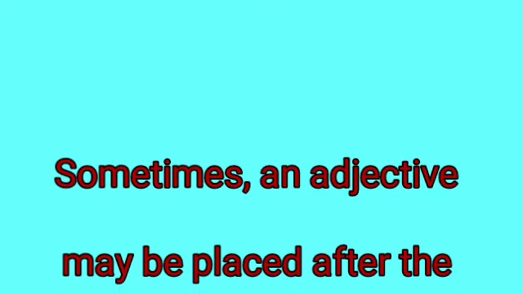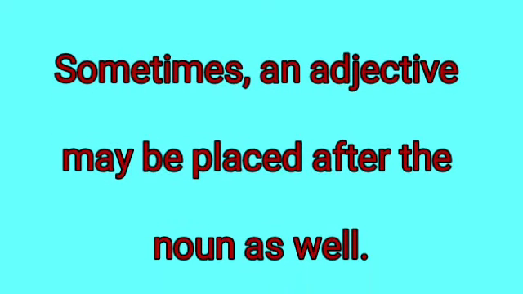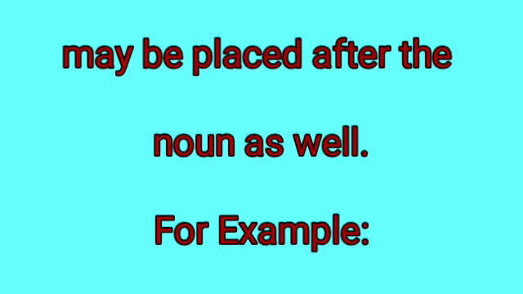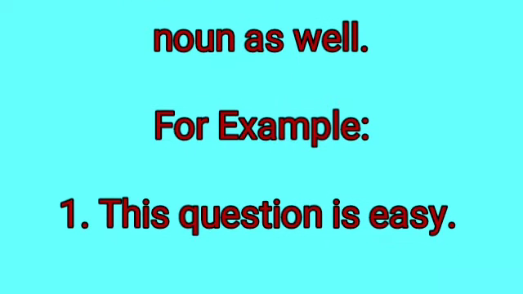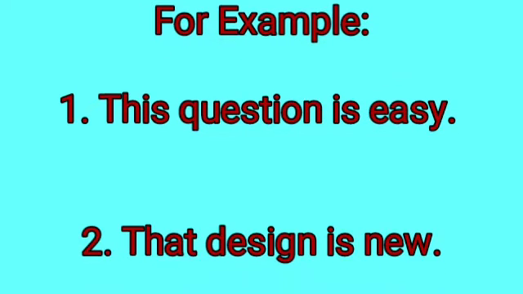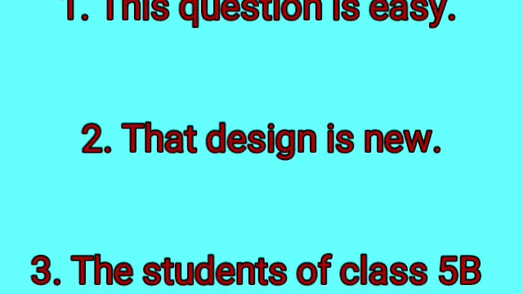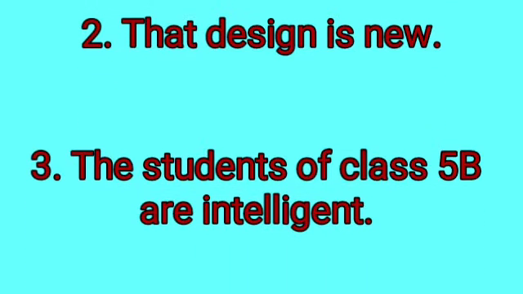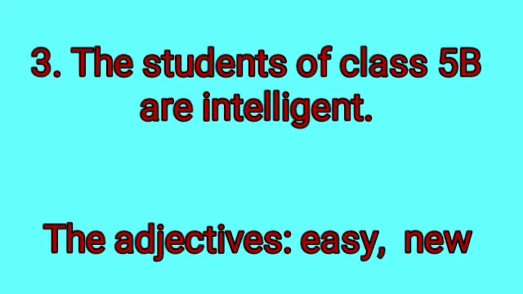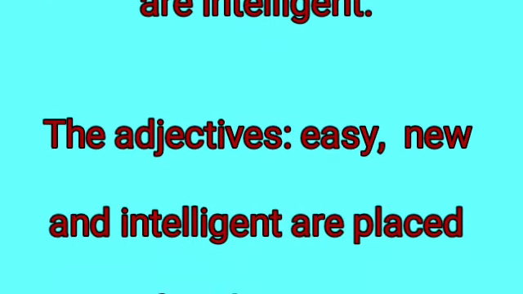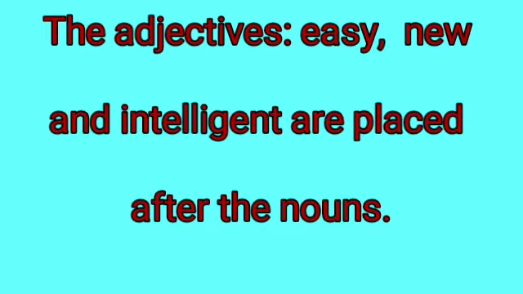Sometimes an adjective may be placed after the noun as well. For example, this question is easy. That design is new. The students of class 5B are intelligent. The adjectives easy, new, and intelligent are placed after the nouns.